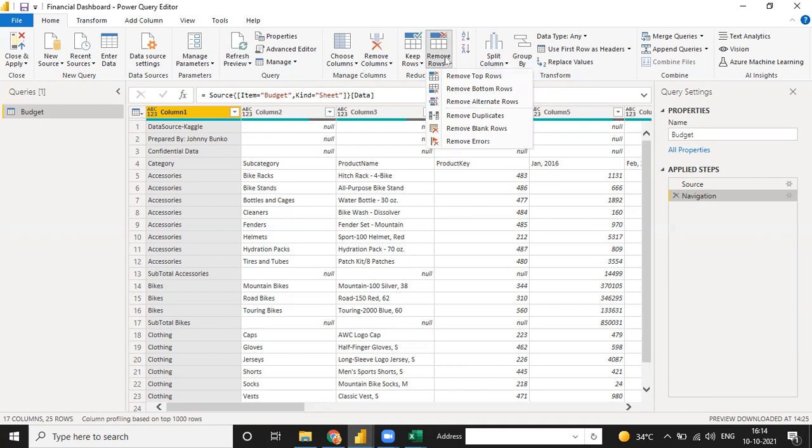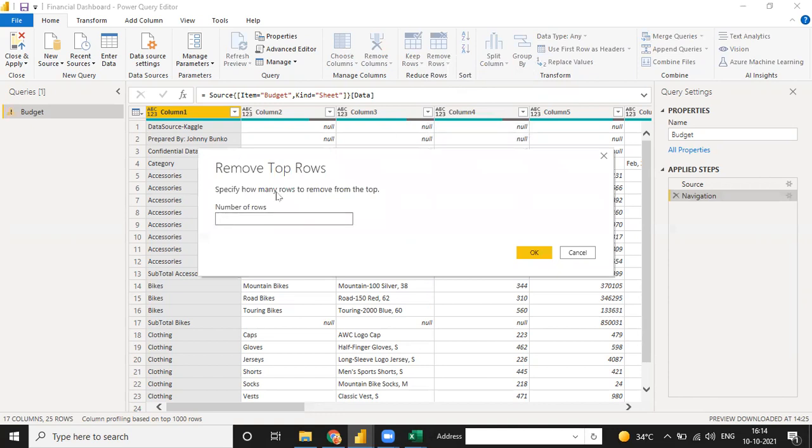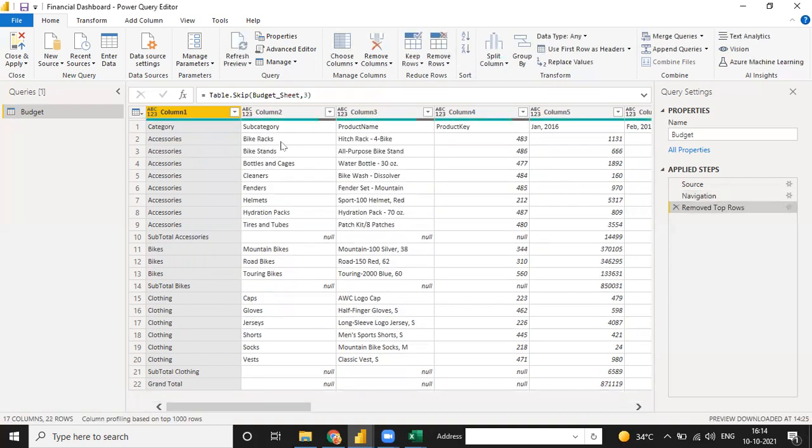So right now I need to remove the top three rows. I click on remove top rows and write here the number of rows you want to remove. So I just type 3 and click OK. And see, when you remove the rows, your applied steps appear. It is basically the same as a macro, right?